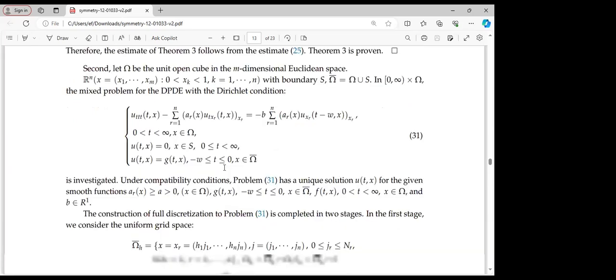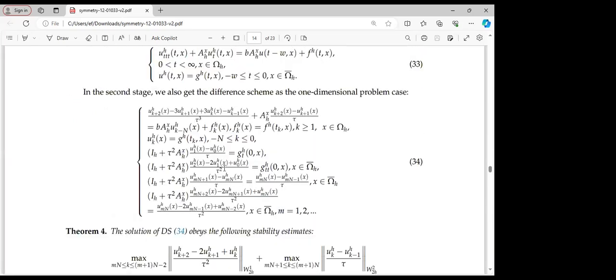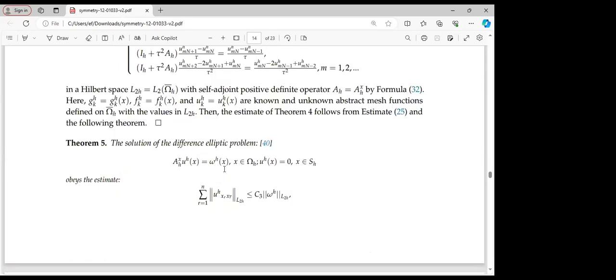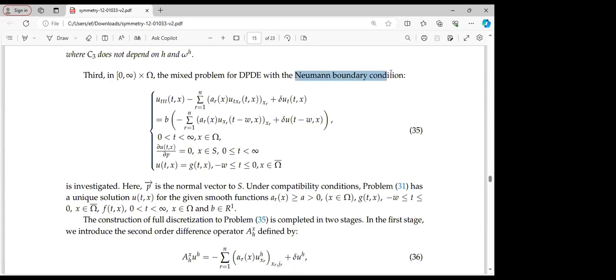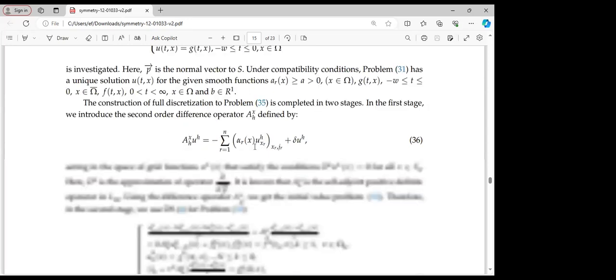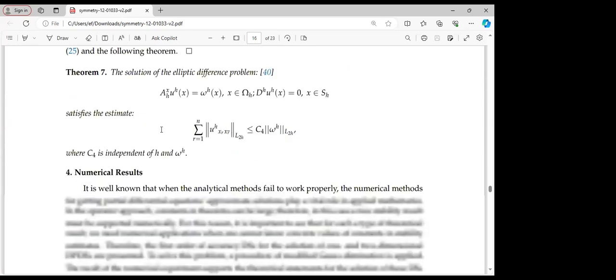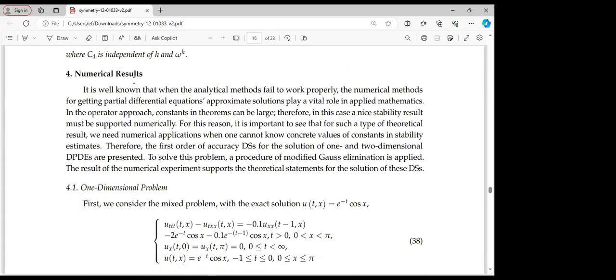So theorem 5 also, moving in the same procedure, we will be able to establish the solution of a difference elliptic problem. Here we are looking at a Neumann boundary condition. Due to time factor, I'll be moving a bit faster so that we look at the numerical result.